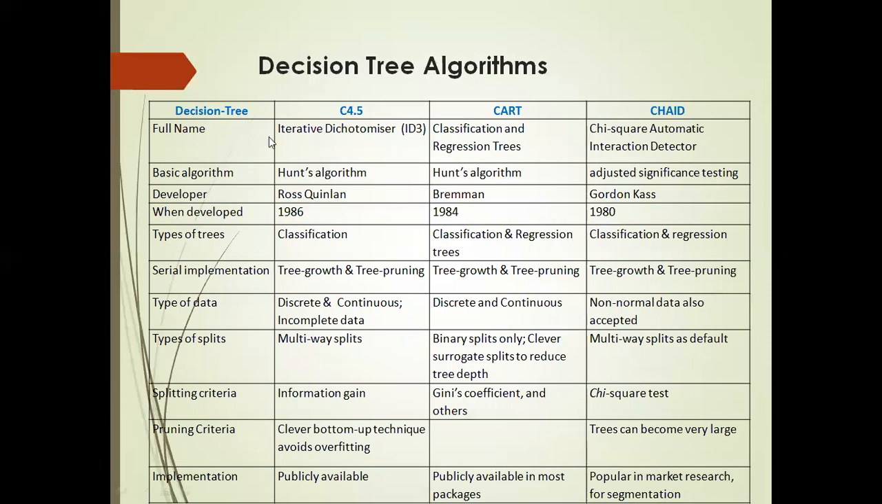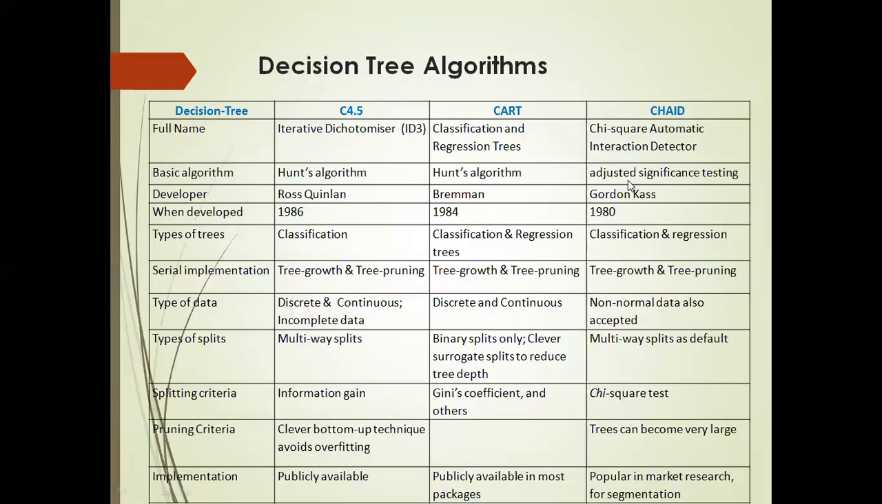We have seen some of the decision tree steps. Here we have 3 decision tree algorithms: C4.5, CART, CHAID. C4.5 is also called the iterative dichotomizer, that is ID3. CART stands for classification and regression trees. And CHAID means chi-square automatic interaction detector. Coming to the basic algorithm, it is Hunt's algorithm for this, and for this also Hunt's algorithm.